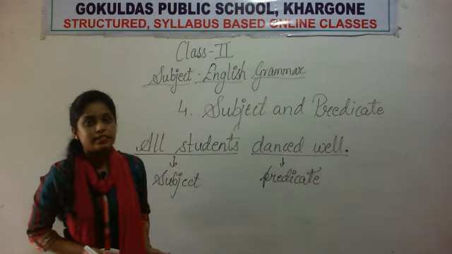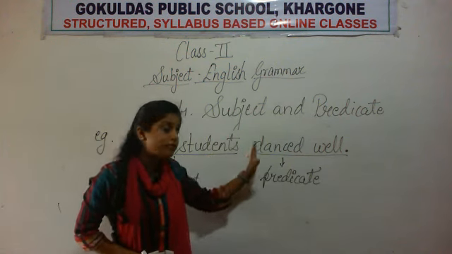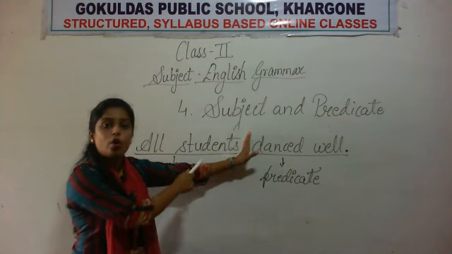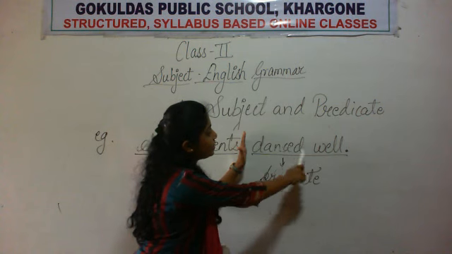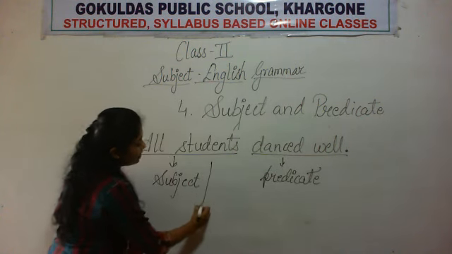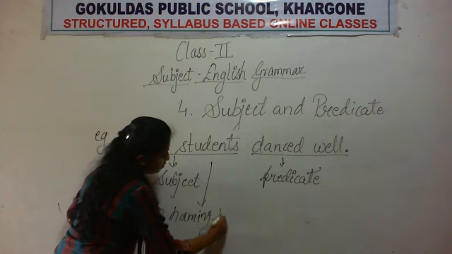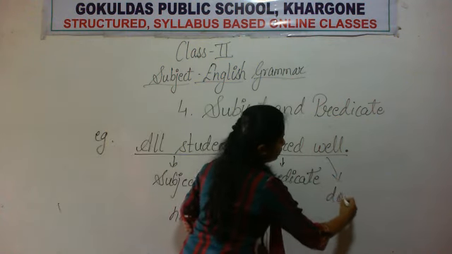Okay. So all students danced well. Who danced well? All students danced well. Now all students, सभी students ने क्या किया? They danced well. So all students, it is the naming part of the sentence, and this one is the doing part.